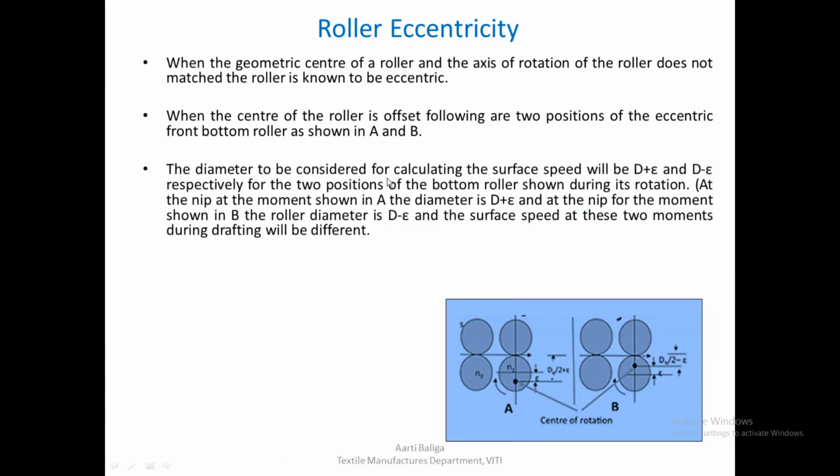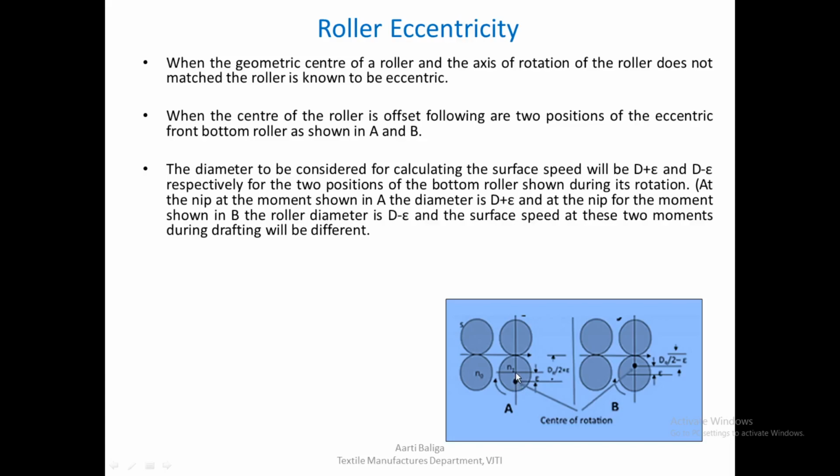So the diameter to be considered for calculating the surface speed will be d plus epsilon, which is the distance between the actual roller axis and the axis that is offset over here, which is the axis of rotation. So the distance between the axis of rotation and the geometric center of the roller, whatever distance is there, that is epsilon.